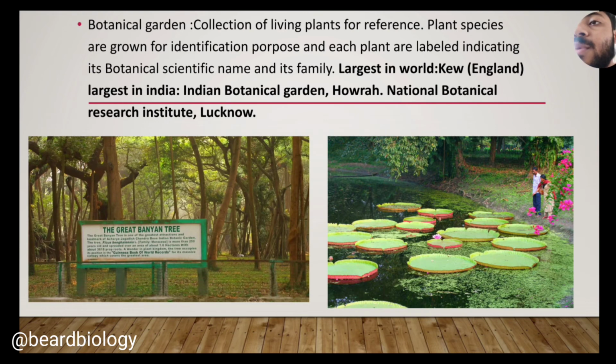Now let me go to the botanical garden. Botanical gardens are collections of living plants for reference. Plant species are grown for identification purposes, and each plant is labeled separately indicating its botanical name, scientific name, its family and all information. So the botanical garden is the storehouse of living plants, but the herbarium is the storehouse of dead plants. We must know this differentiating point between the botanical garden and the herbarium.